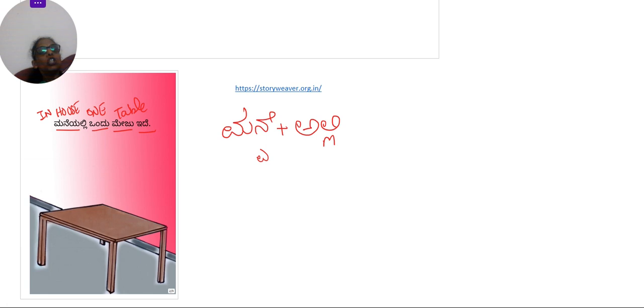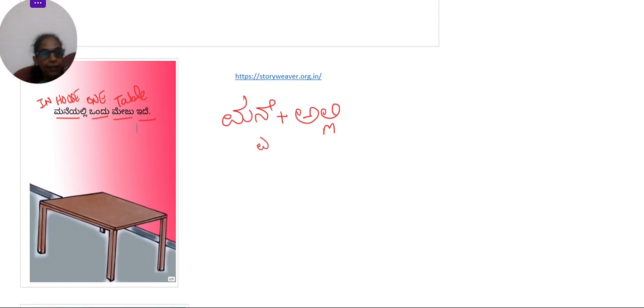So when you translate this sentence into English, it becomes there is one table in the house. So here mane and alli, the vibhakti pratyaya alli is there. So in this slide, you can understand the vibhakti pratyaya that is added.